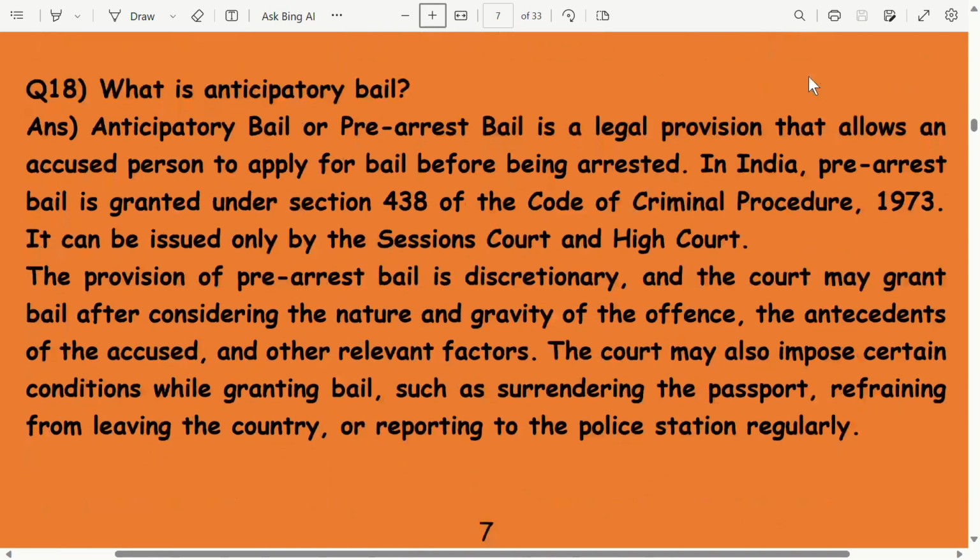What is anticipatory bail? Anticipatory bail, or pre-arrest bail, is a legal provision that allows an accused person to apply for bail before being arrested. In India, pre-arrest bail is granted under Section 438 of the CRPC 1973. It can be issued only by the Sessions Court and High Court. The provision is discretionary, and the court may grant bail after considering the nature and gravity of the offence, the antecedents of the accused and other relevant factors. The court may also impose certain conditions, such as surrendering the passport, refraining from leaving the country, or reporting to the police station regularly.